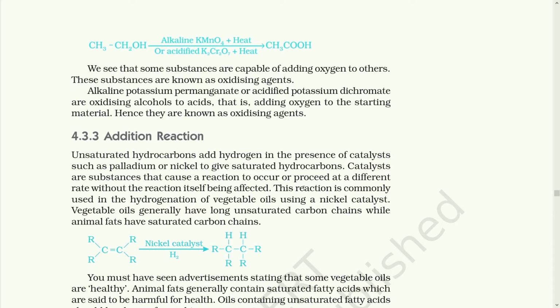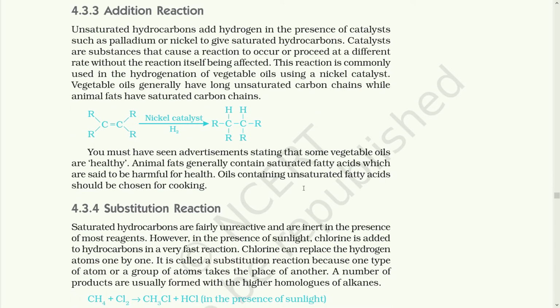Another chemical property is the addition reaction. Unsaturated hydrocarbons add hydrogen in the presence of catalysts such as palladium or nickel to give saturated hydrocarbons. So when unsaturated hydrocarbons are reacted with hydrogen with the help of the catalyst palladium, it becomes a saturated hydrocarbon. Catalysts are substances that cause a reaction to occur or proceed at a different rate without the reaction itself being affected. This reaction is commonly used in hydrogenation of vegetable oils using a nickel catalyst.